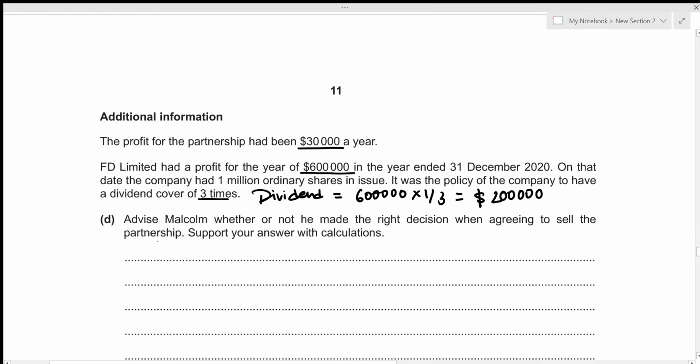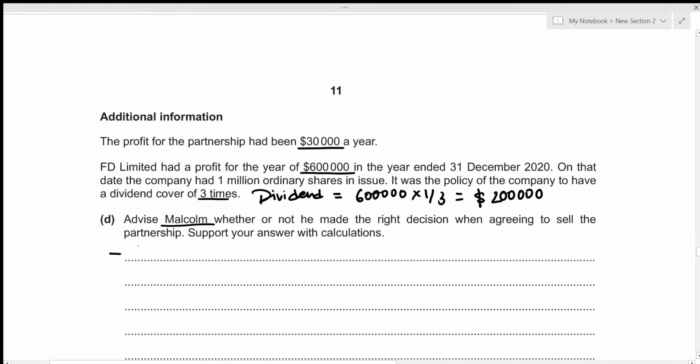Okay, now we need to advise Malcolm whether or not he made the right decision when agreeing to sell the partnership. Support your answers with calculations. So we're only figuring out the decision for Malcolm. Now, the most basic thing that we can do is to compare the profit from partnership and the dividend received as a shareholder in FD Limited.